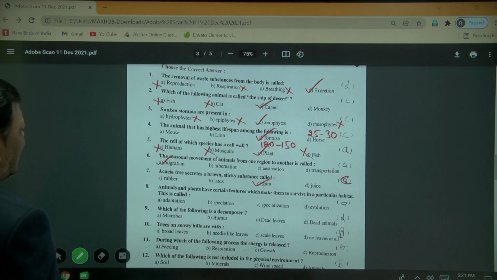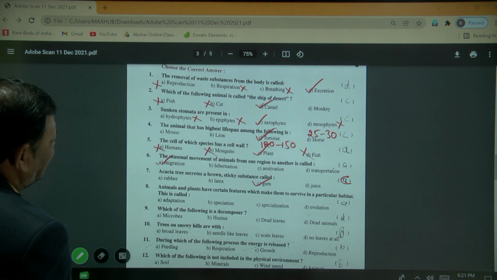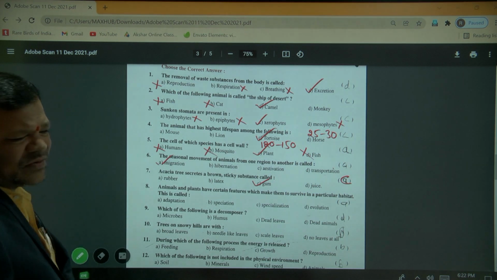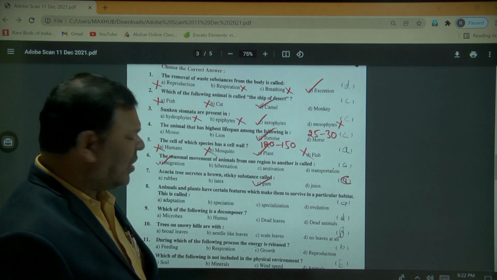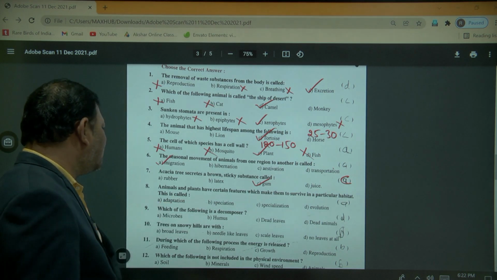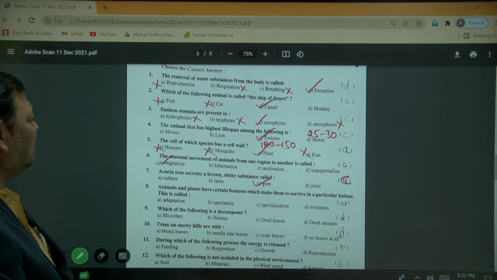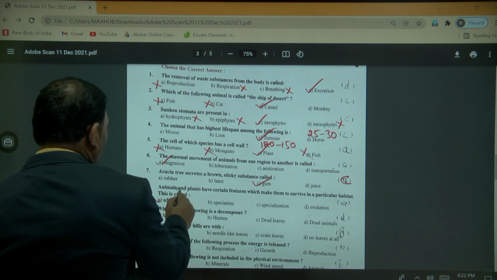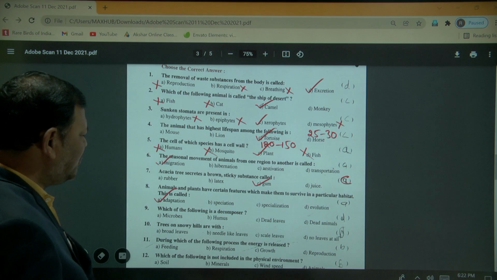Next, animals and plants have certain features which make them survive in a particular habitat. This is called, as we have discussed many times already, adaptation.